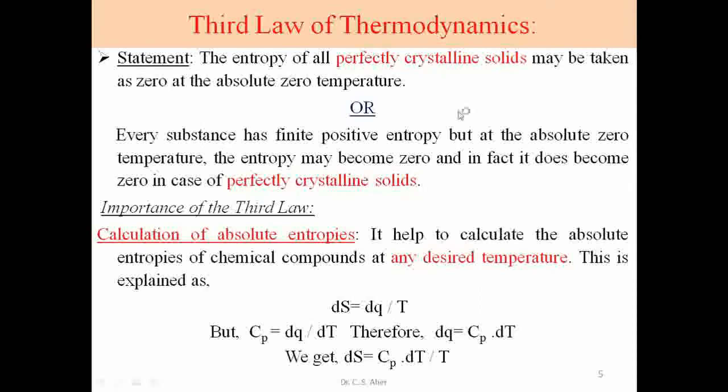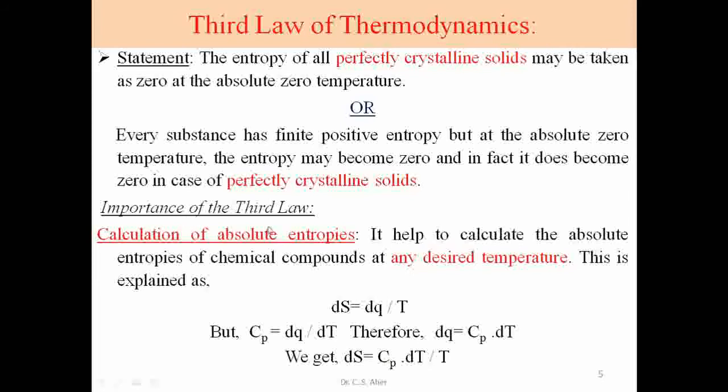This word is very important. In the case of a perfectly crystalline solid at absolute 0 temperature, the entropy becomes 0, and that is the third law of thermodynamics. Absolute temperature means 0 Kelvin, not degree centigrade. This is to be remembered.